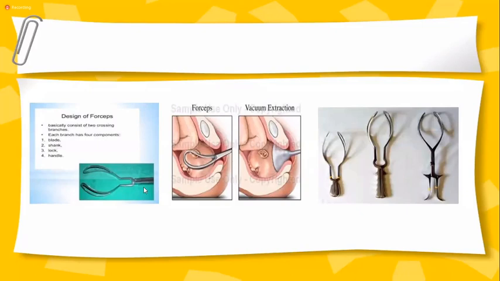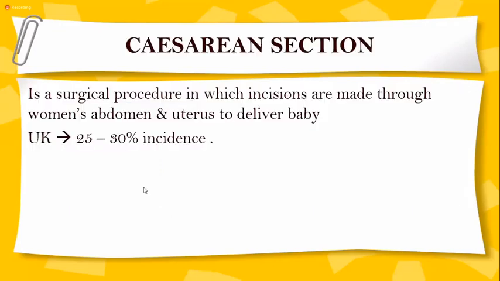The difference is a little bit here: you can see this is long, and the handle is also long, whereas this is short, so this is the outlet forceps. Now, we'll take questions in the end.